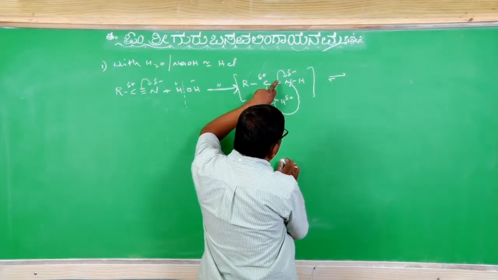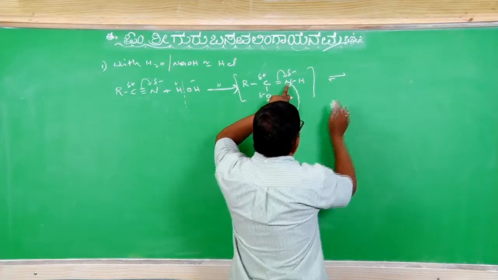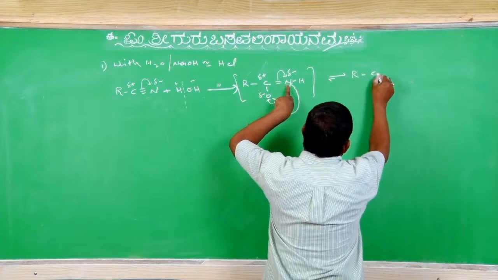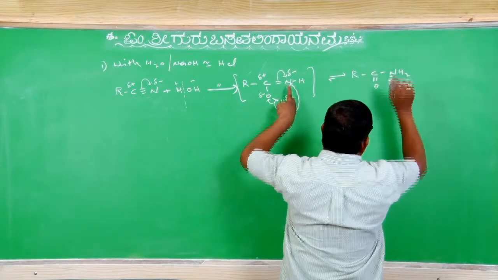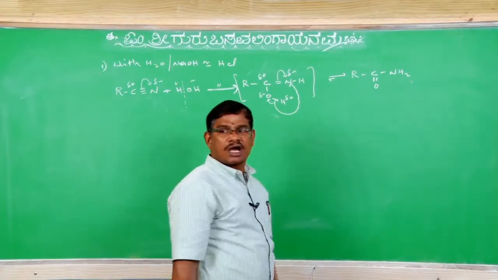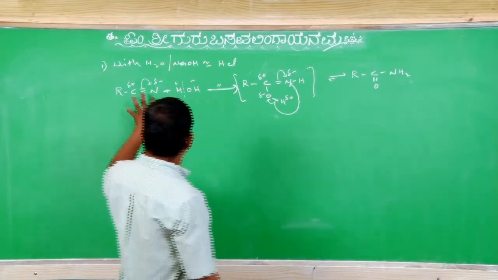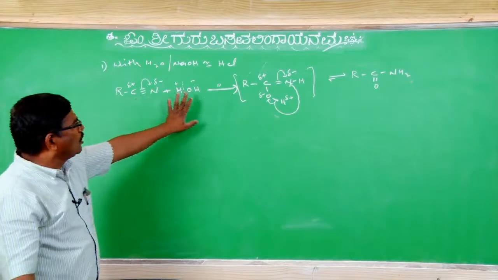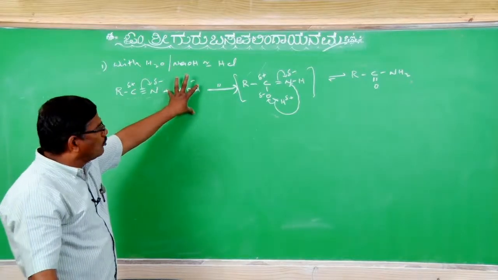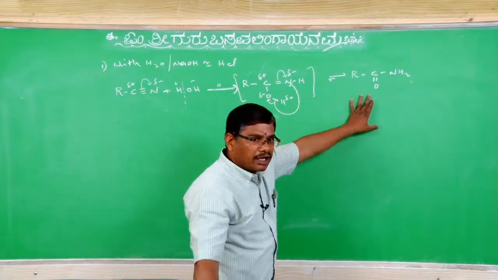Here one bond is going to break down and H plus goes to this end. Therefore, you will get RCONH2. It is alkanamide.